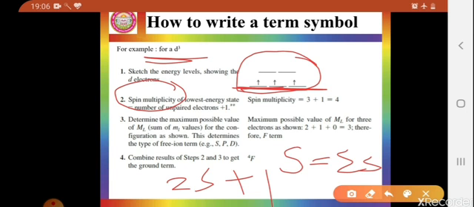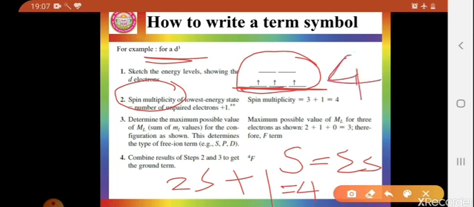So each has plus half spin. So what will the 2S plus 1 value be? S is plus 1/2 plus 1/2 plus 1/2, equal to plus 3/2. When we put 3/2 here, 2 times 3/2 plus 1 is equal to 4. So the spin multiplicity for this system will be 4.